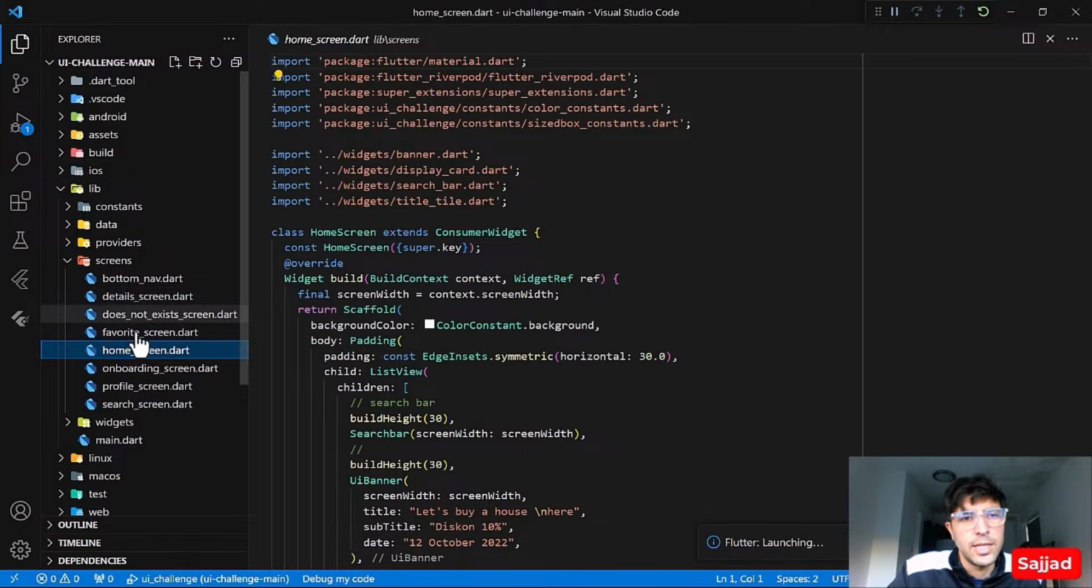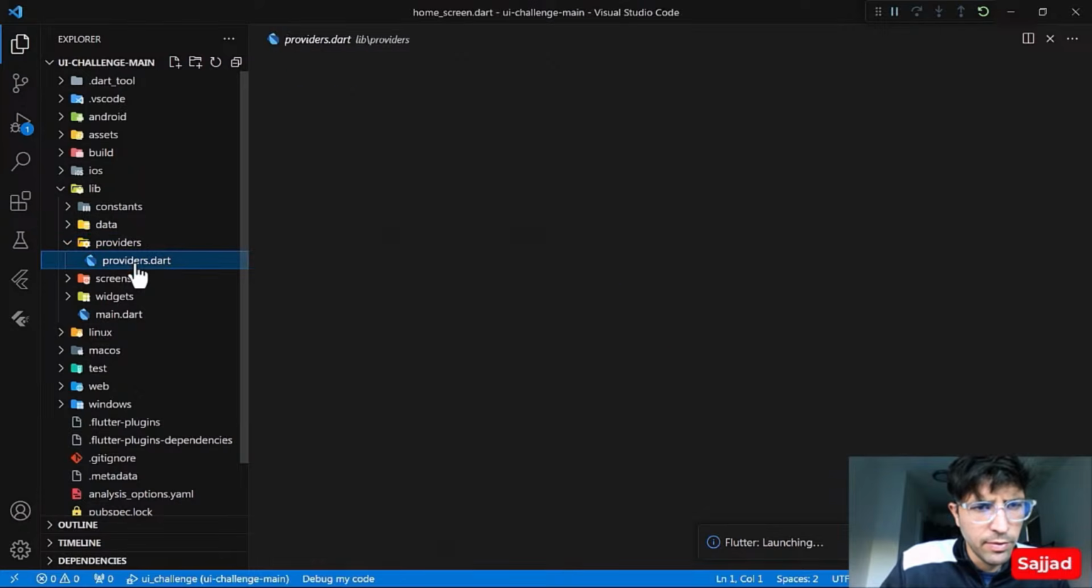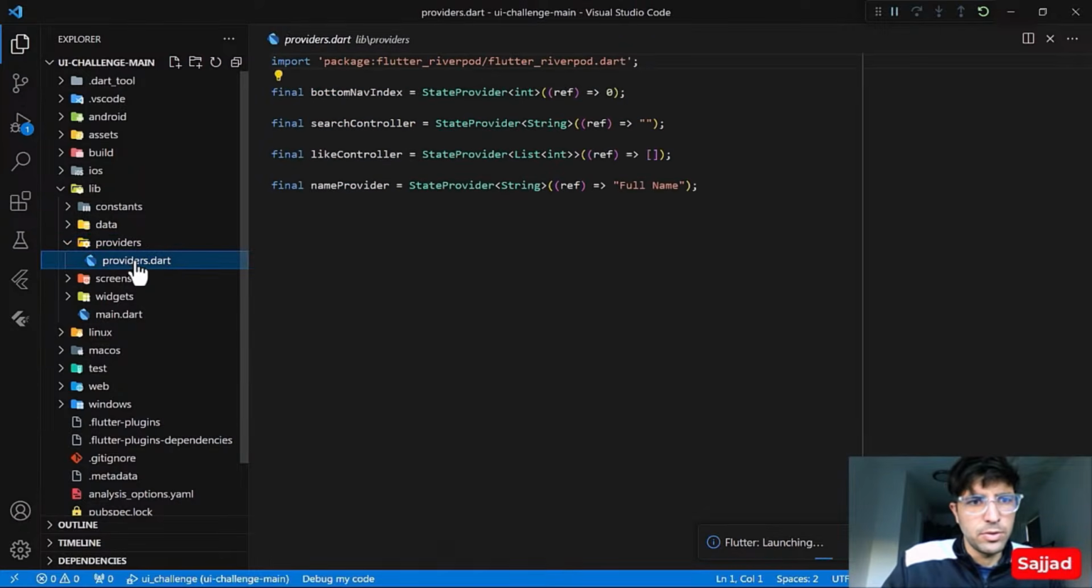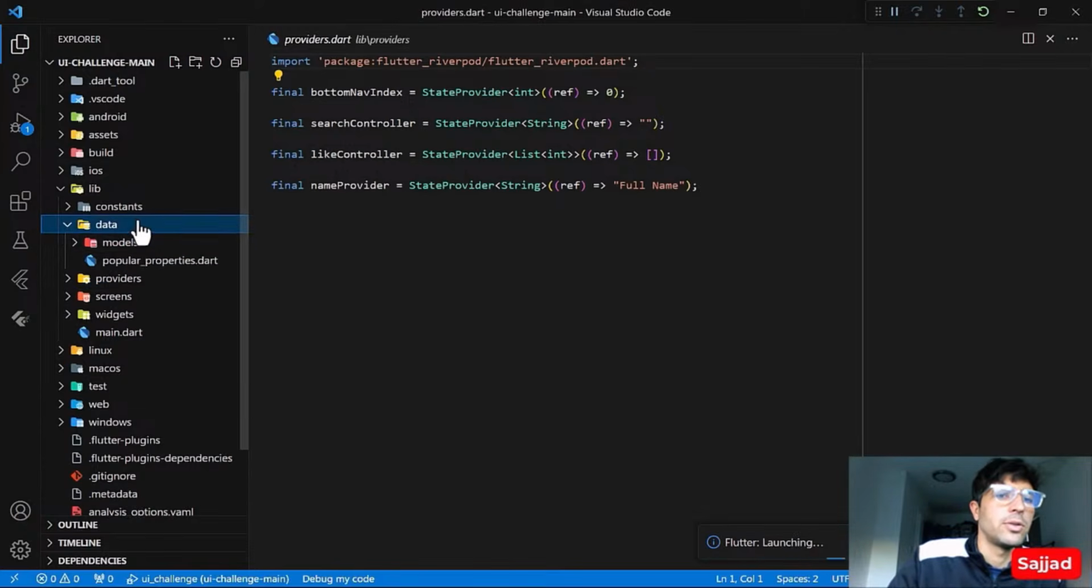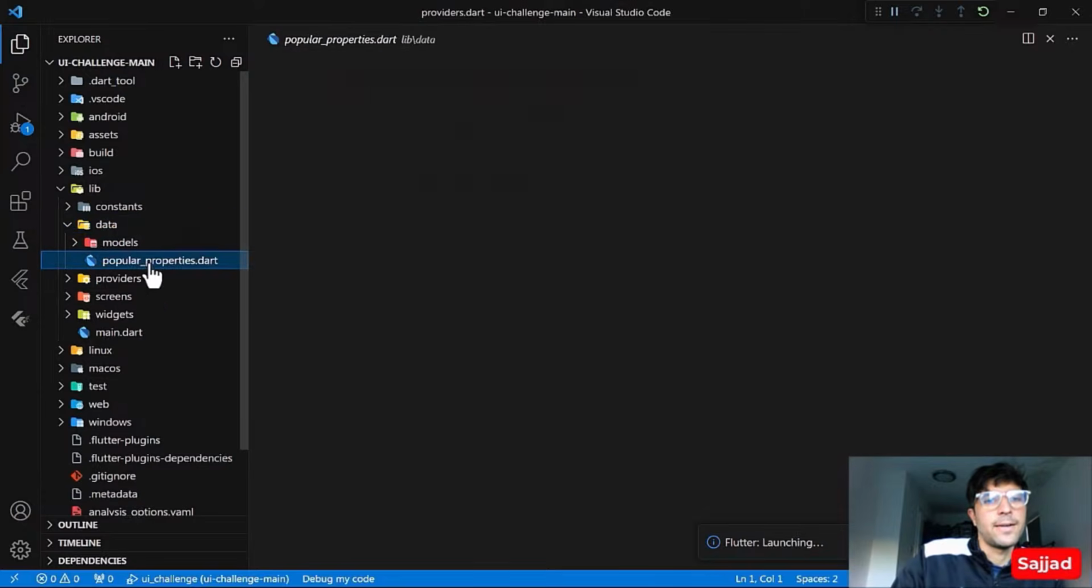So details screen, favorite screen, home screen. If it's like the pages folders, then you can already name your files like home page, favorite page, details page, or something like this. So then we have the providers. It's always better to use the providers, the state management, outside of the main logic. So it's always easy to maintain.